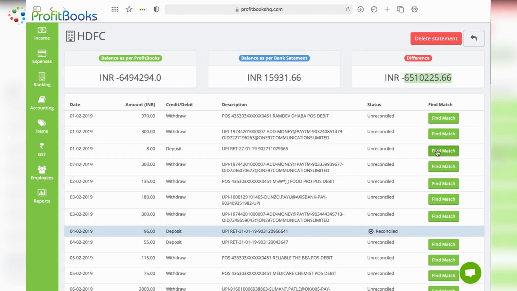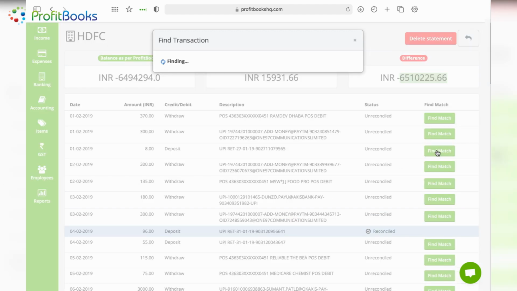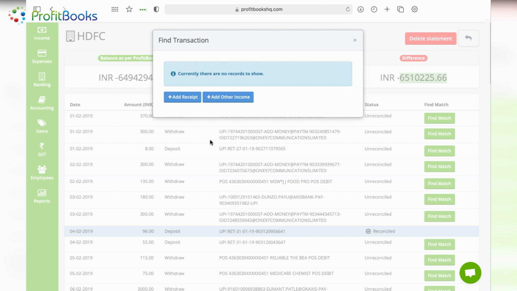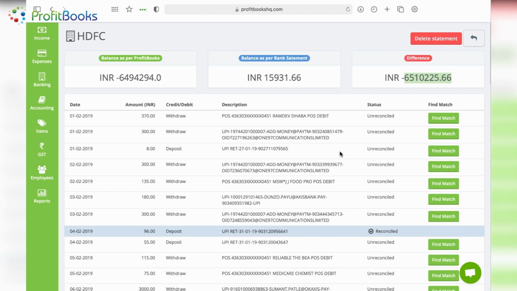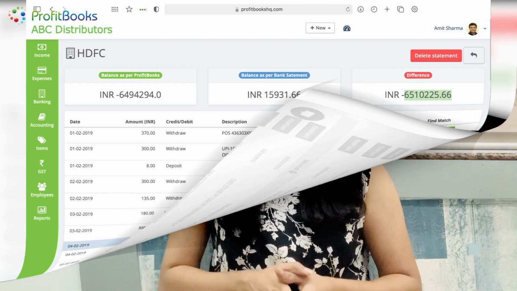But if something is not matched, you can just click on find a match and system will try to find that entry based on the data. If it is not there, you can add that entry directly from the screen. In this way, you can easily do bank reconciliation using ProfitBooks. It is fast, easy and error-free.